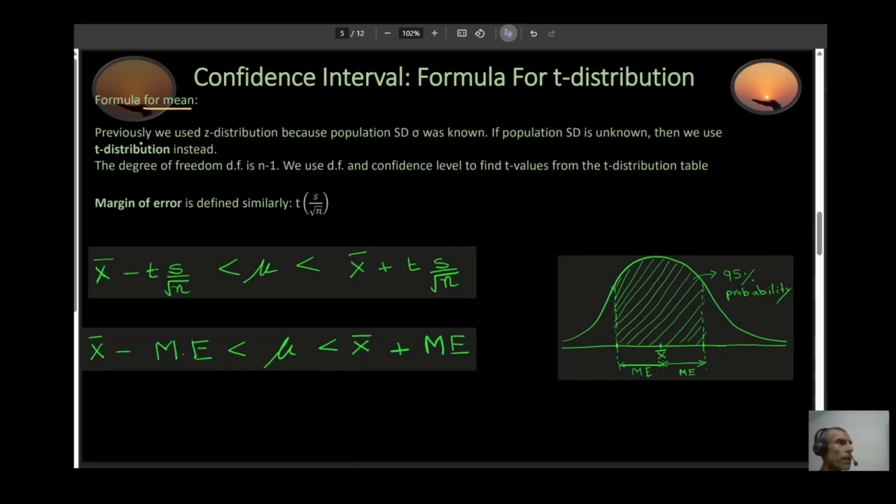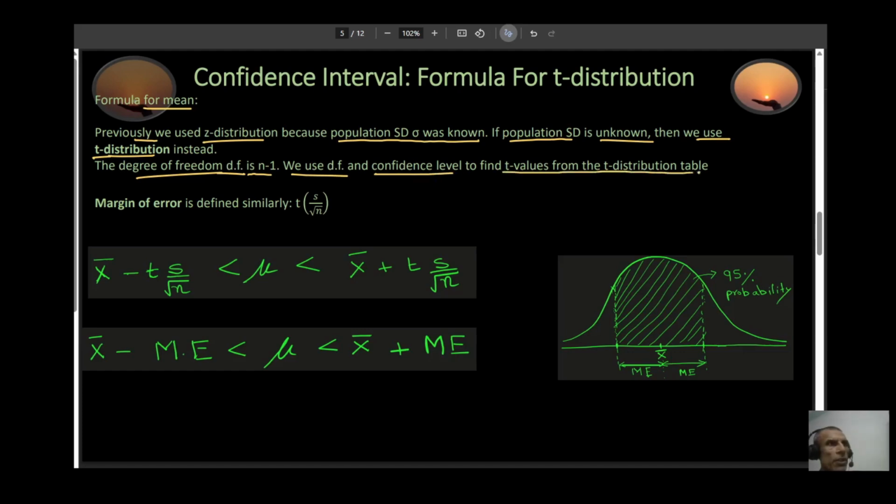Now, the formula for the mean. Previously, we used the z distribution because the population standard deviation was known to us. If your population standard deviation is not known, then we use the t distribution. The degree of freedom is defined as n minus 1. You need this when you're using the t distribution. We use df, the degree of freedom, and the confidence level to find the t value from the t distribution table. Your margin of error is defined similarly as for the z distribution. Your z is now replaced by t and your sigma is replaced by s.